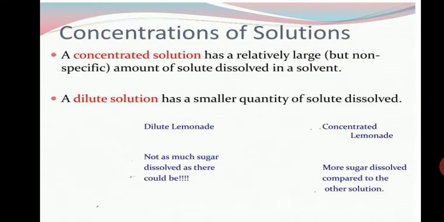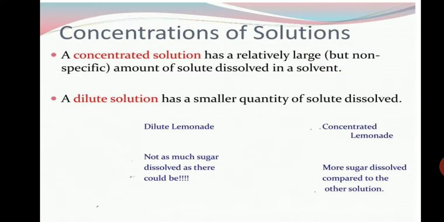The concentration means the amount of solute present in a given quantity. Both have 100 ml of water, so the given quantity is common to both.